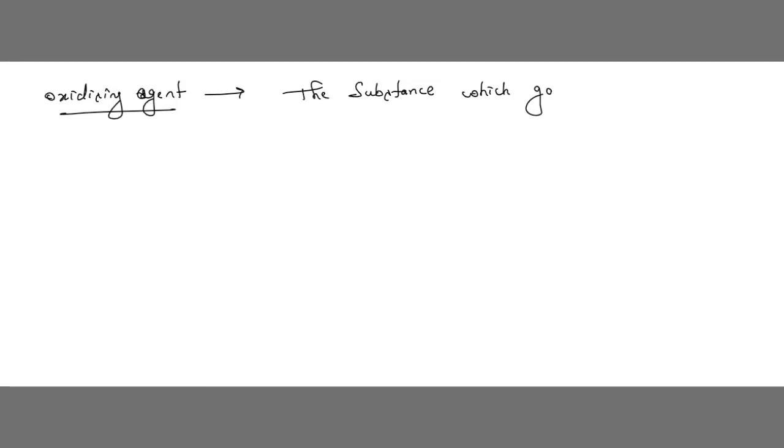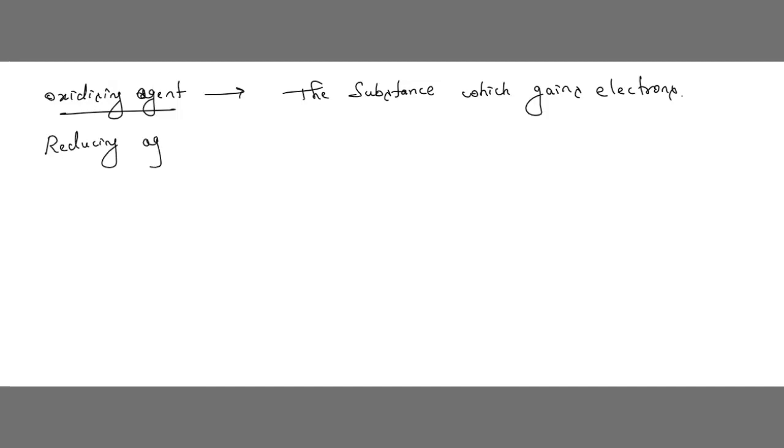Now similarly, what is an oxidizing agent? Who is the oxidizing agent, children? Very simple. The oxidizing agent is the substance which gains electrons. Then who is the reducing agent?